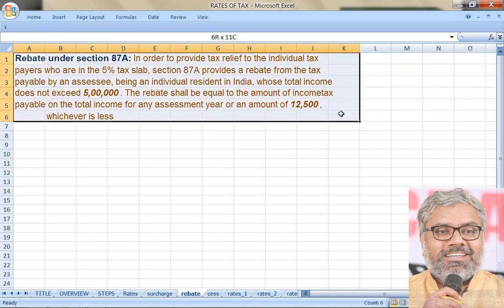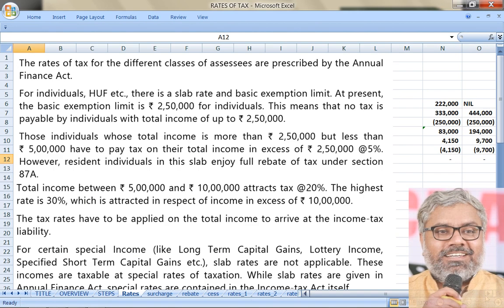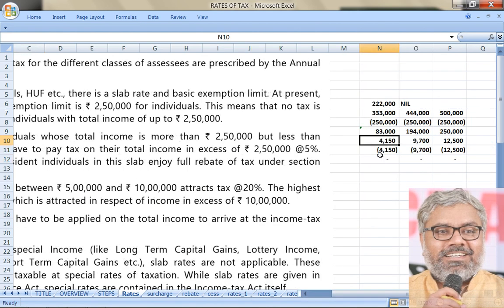Very, very important section, that is section 87A. What are the conditions? The SSC should be an individual who should be a resident in India and his total income should not exceed 5 lakhs. How much is the rebate available? Either the income tax that is payable or 12,500, whichever is less. That's what we applied here. What was the income tax payable in this case? 4,150. So 4,150 or 12,500, whichever is less. Which is less? 4,150. So we gave a rebate of 4,150 only.